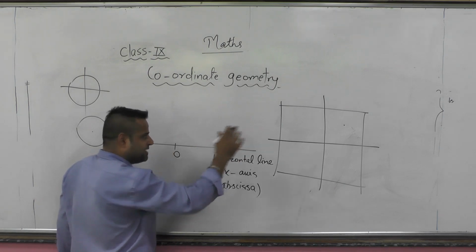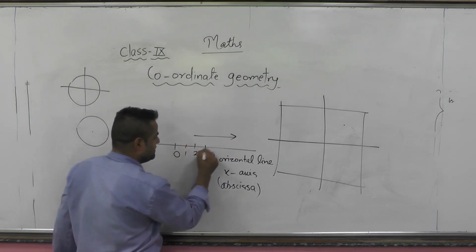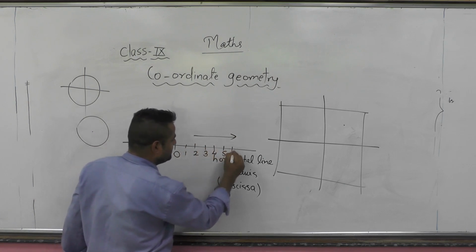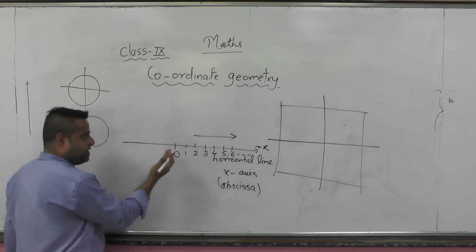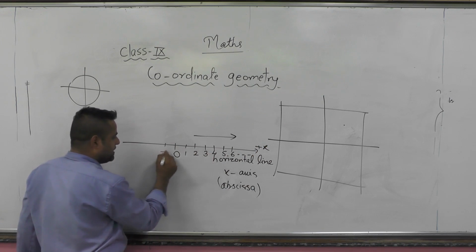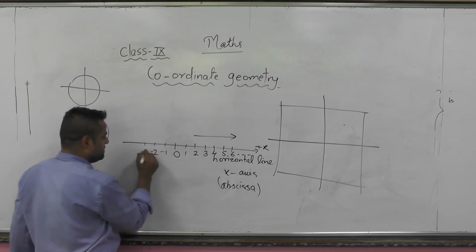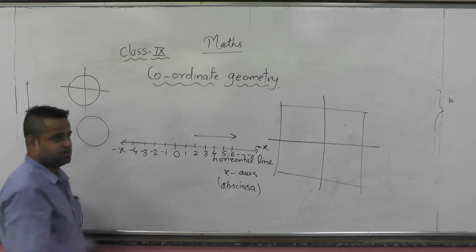When moving ahead to the right side, the distance increases, like 1, 2, 3, 4, 5, 6. This is the plus x-axis. And when we are moving backward, the numbers become negative. This will be minus x.